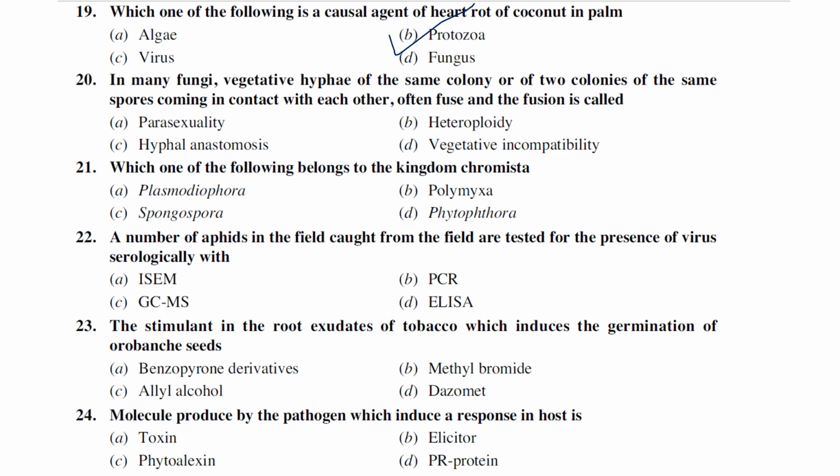They simply mentioned that two colonies of the same spore are in contact with each other and fusing, right? Hyphal fusion is generally known as anastomosis or hyphal anastomosis. The answer is C. Sometimes they will extend the question, or give it in a tricky way. Very simple here. They are simply asking: fusion of hyphae is known as anastomosis.